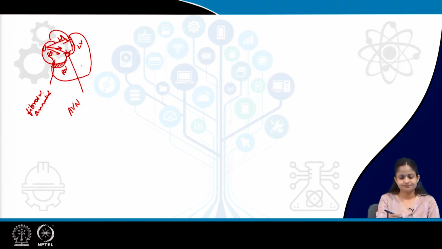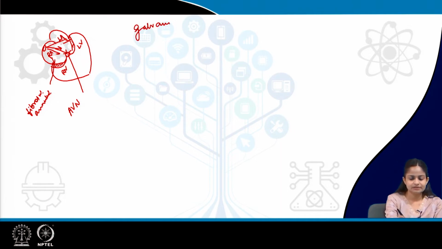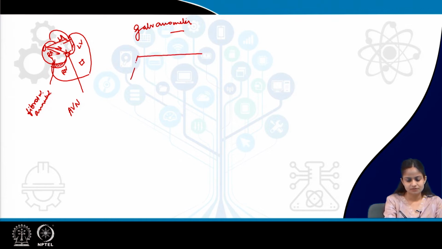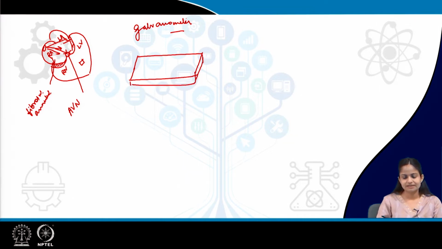So, with this, let us see the basics of electrocardiography, which works on the principles of the galvanometer. Suppose I take a chunk of cardiac muscle, so this is the cardiac muscle tissue I have taken. Suppose I have attached one end to a negative pole and the other end to the positive pole.